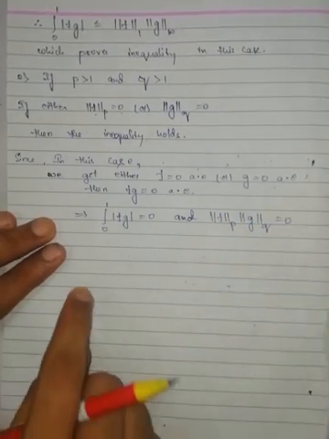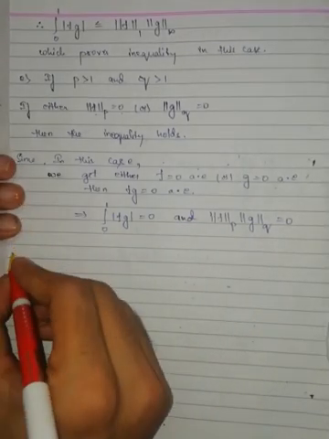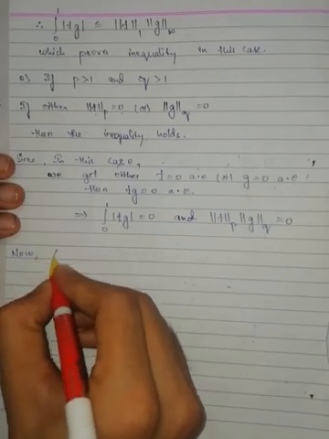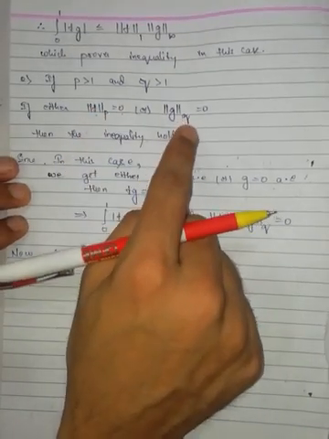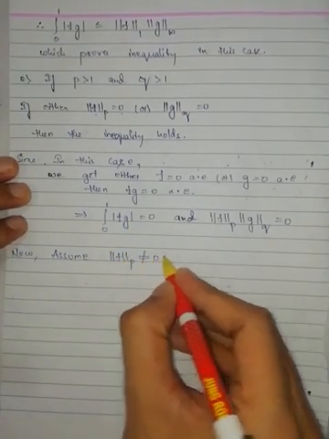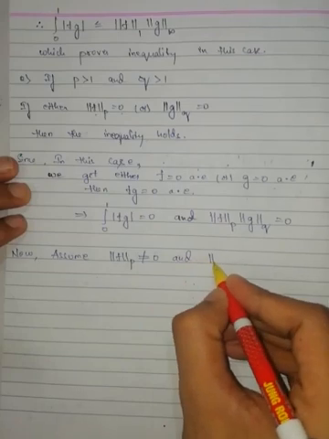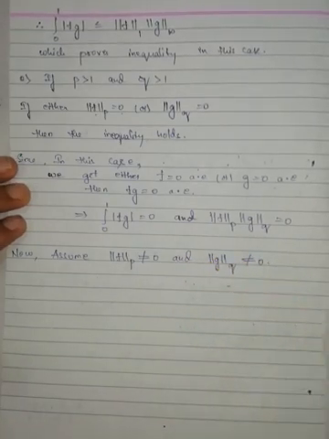Is 0. Therefore, in this case also the inequality holds. Now, assume that neither this one is 0 nor this one is 0. The p norm of f is not equal to 0 and the q norm of g is not equal to 0.